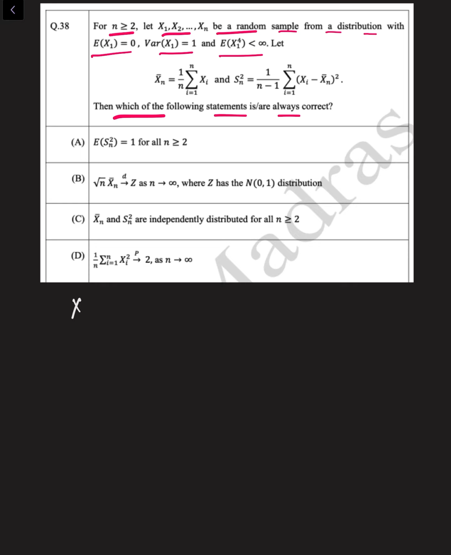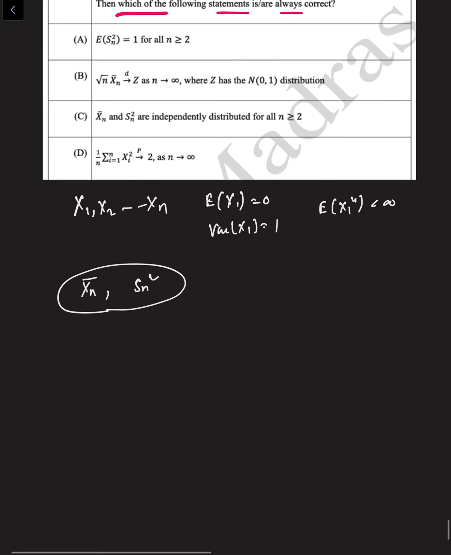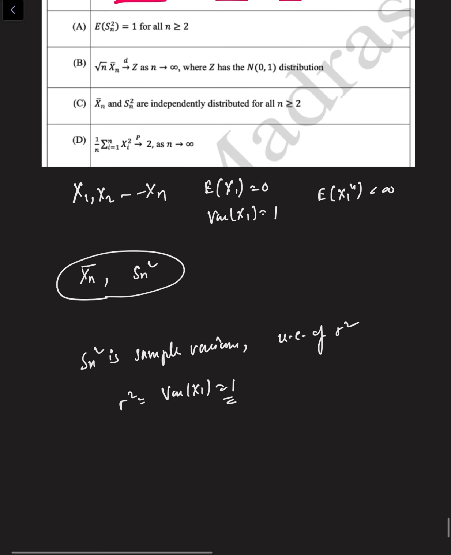So we are given the random sample X1, X2, and so on Xn. Expectation of X1 is 0, variance of X1 is 1, and expectation of X1 to the power 4 is less than infinity. And the sample mean and variance is also given. So if you consider the first option, expectation of Sn square. Sn square is nothing but the sample variance, and the sample variance is always an unbiased estimator of sigma square. Sigma square is nothing but variance of X1, which is nothing but 1. So the first statement is correct.